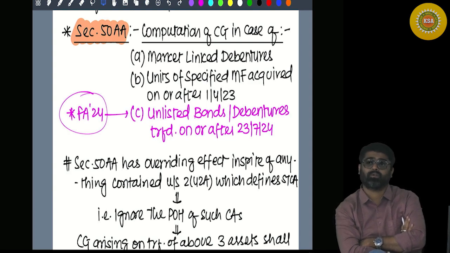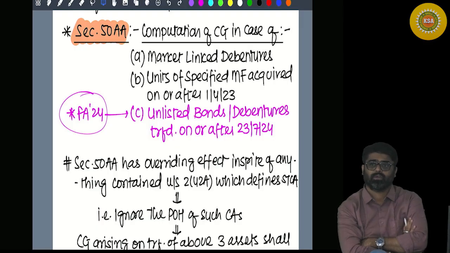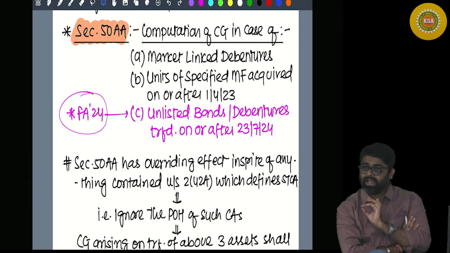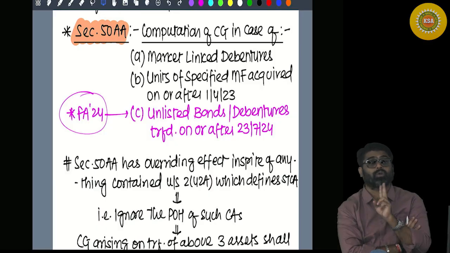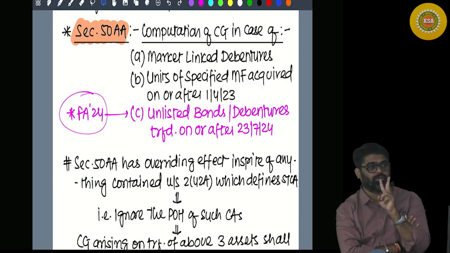What if the period was more than 36 months? Long term. Indexation will be available? No. For any bond, any debenture, indexation benefit was not available. It was available only for two types of bonds: capital indexed bonds and sovereign gold bonds.